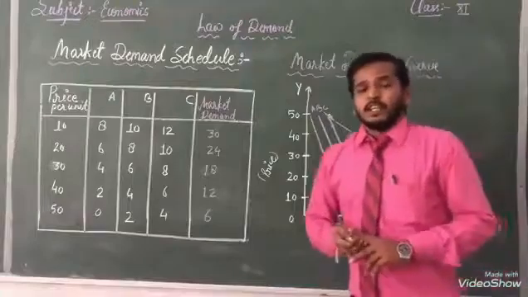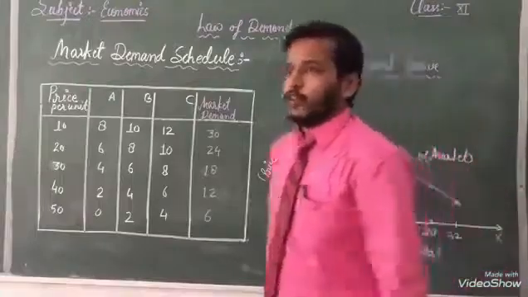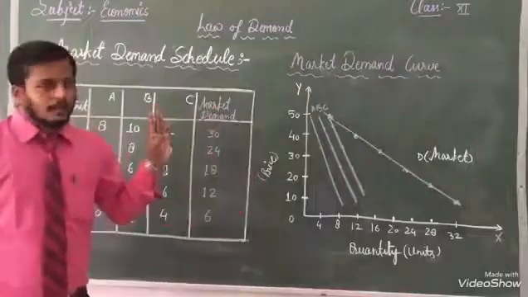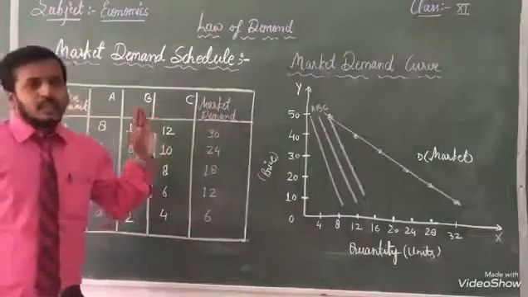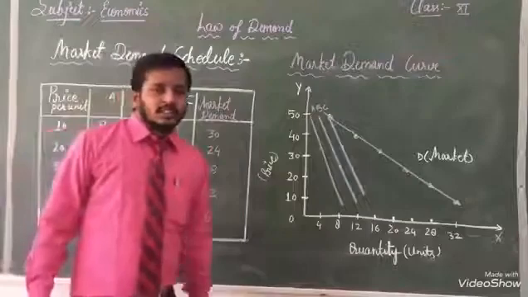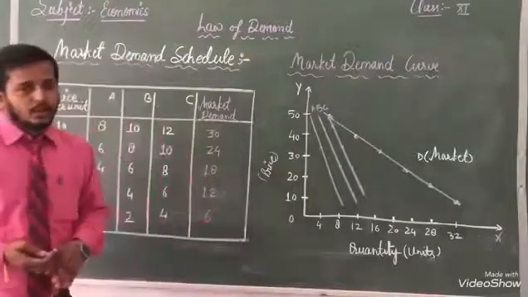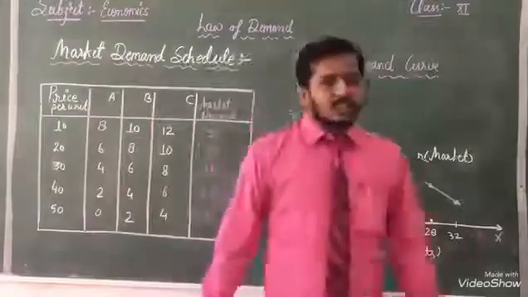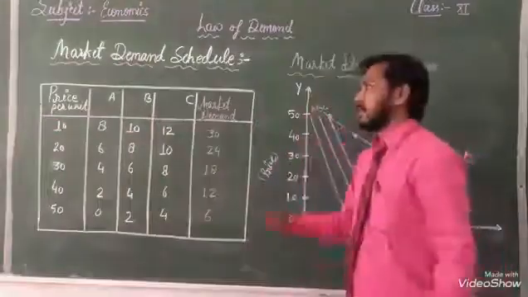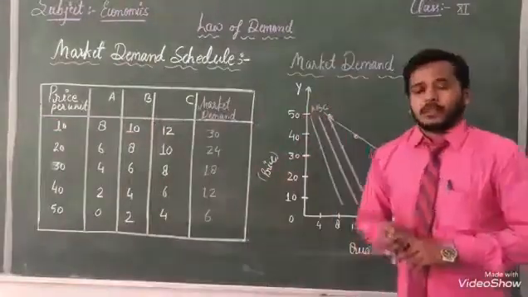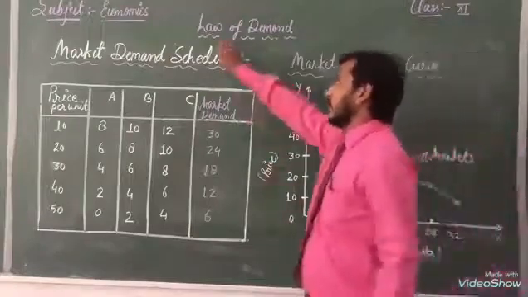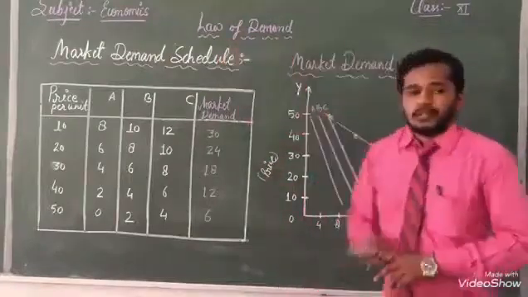Dear students, you have to make notes yourself and revise them well. If any doubts are there, you have to write in the comments and wait for the next video, and prepare well with the help of these notes. These notes are a very important part of your syllabus, and with the help of that we can revise. So dear students, this is the topic of law of demand.